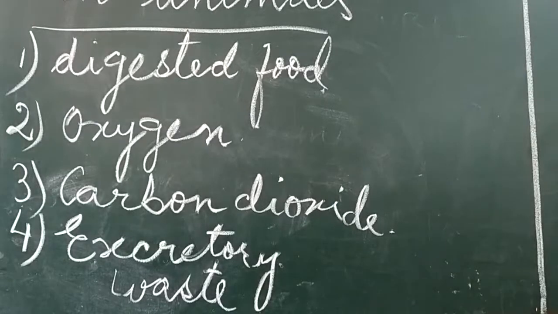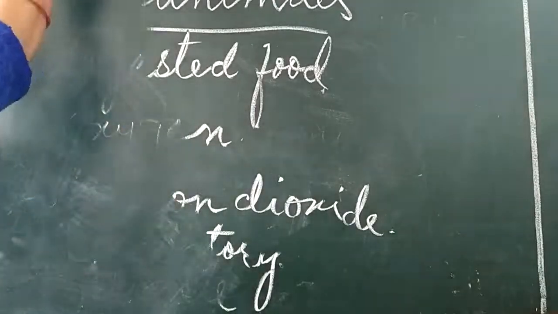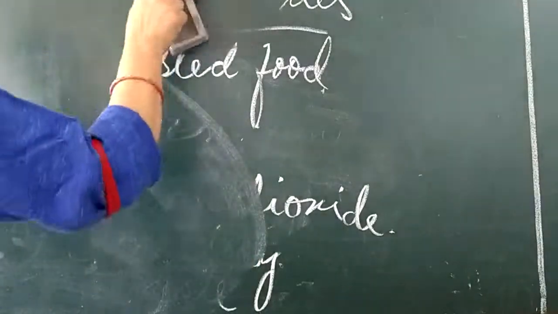So what does the circulatory system consist of? First of all, we will know the different parts which come under the circulatory system.